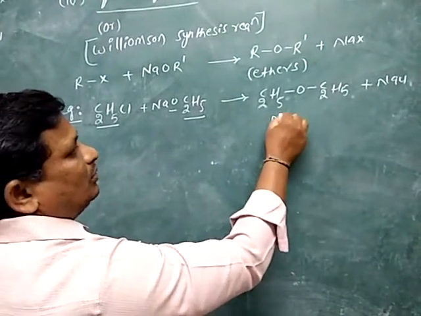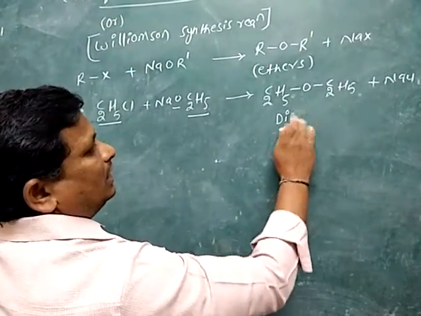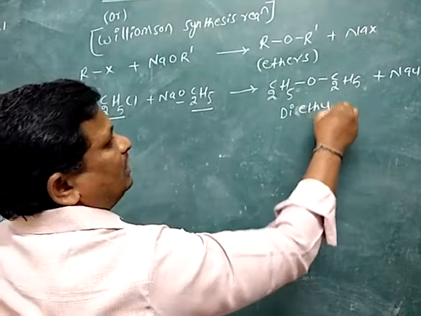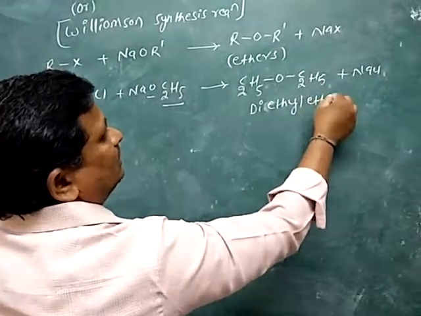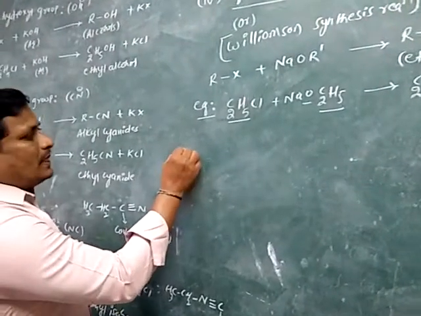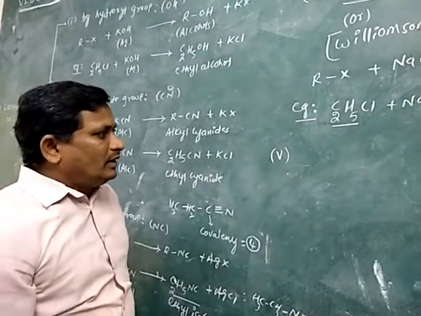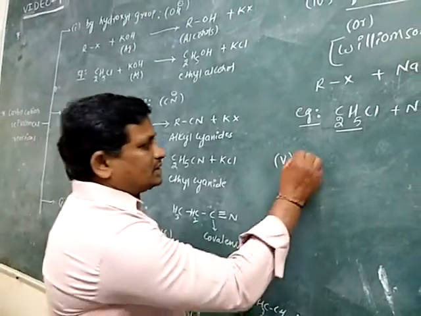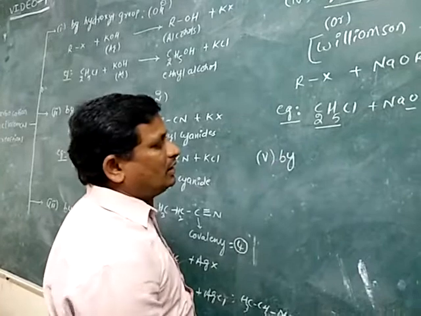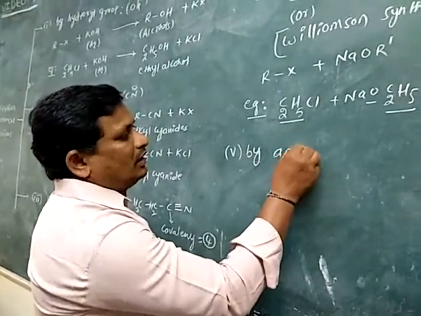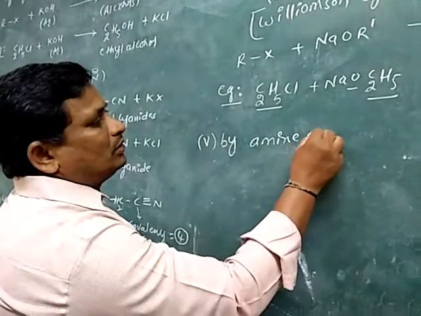The obtained compound is diethyl ether. Then the fifth replacement reaction is carbocation replaced by amine group.